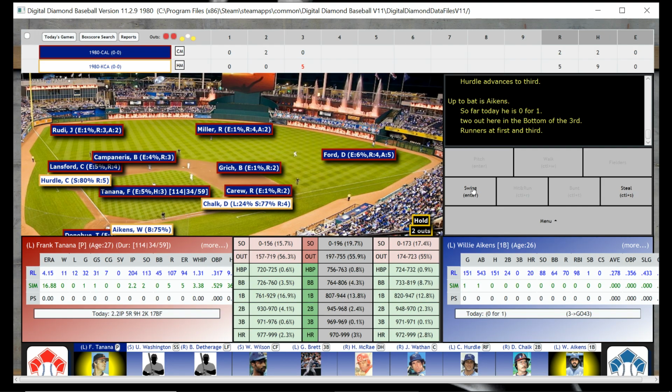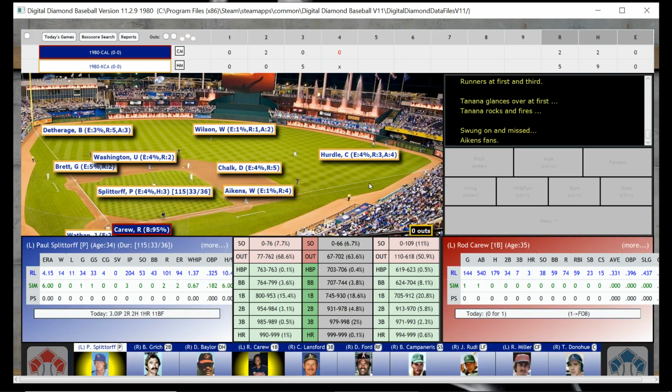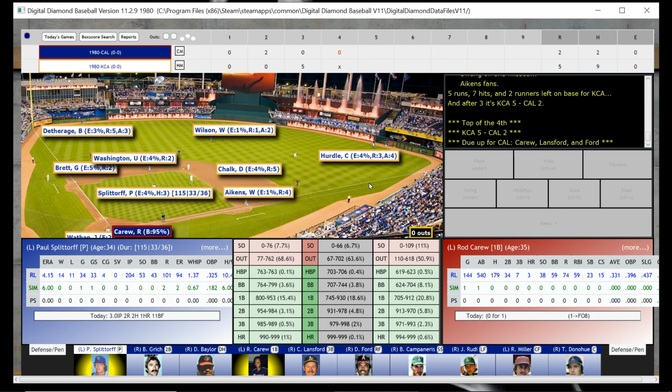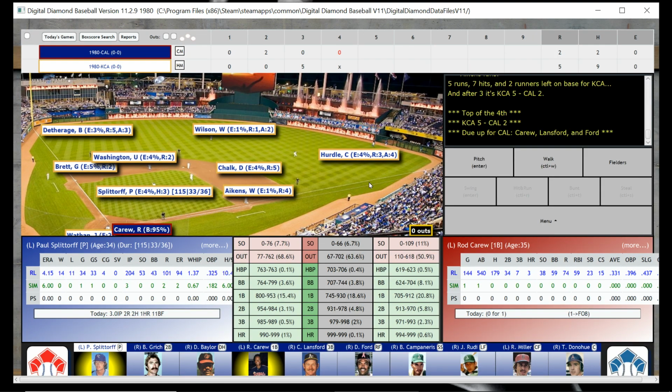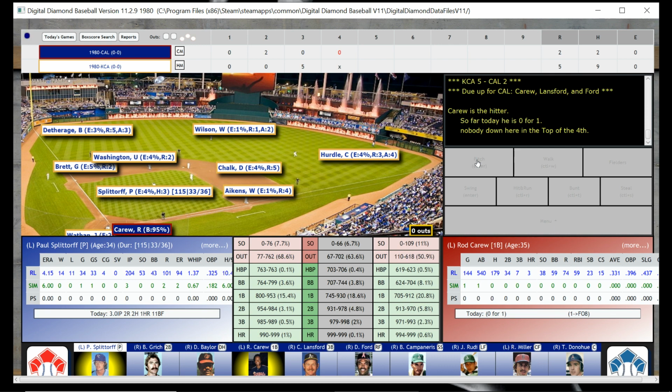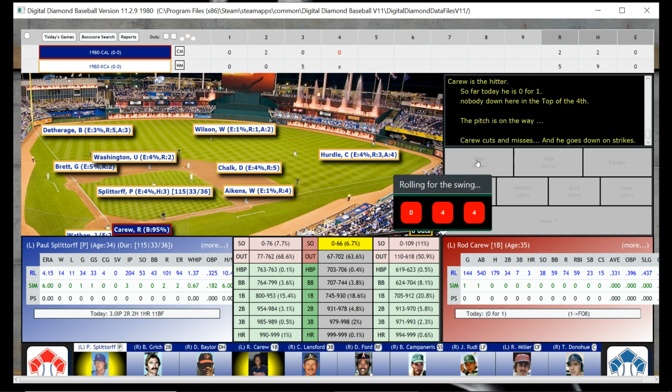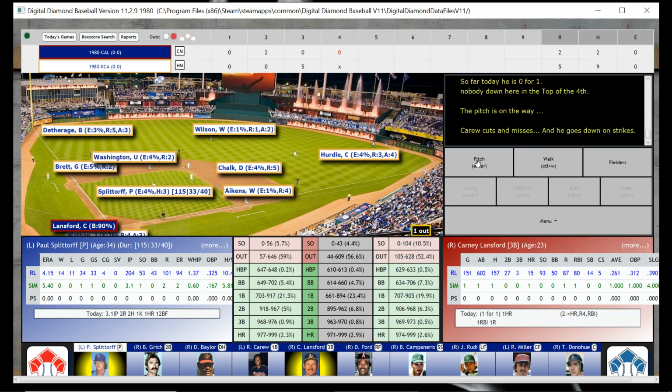We are taking it to the Angels with Willie Aikens at the plate. Tanana is not long for this game, I don't think. So we have a 5-2 lead now. Let's hope that Splittorff can hold that as he deals to Carew, leading off the top of the fourth inning here. And he's going to strike him out.